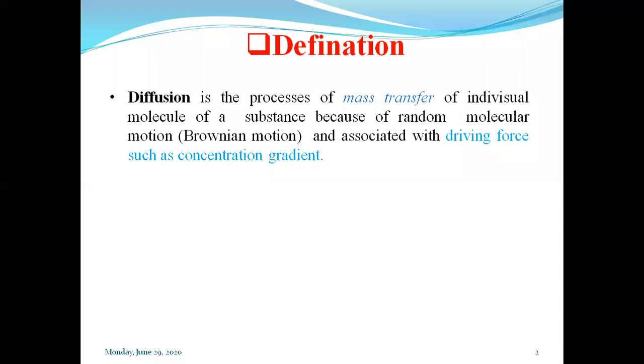So diffusion simply means the process of mass transfer through a membrane. The membrane may be a biological membrane or synthetic polymers.